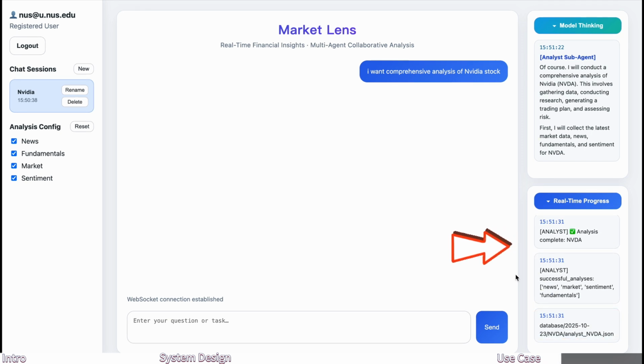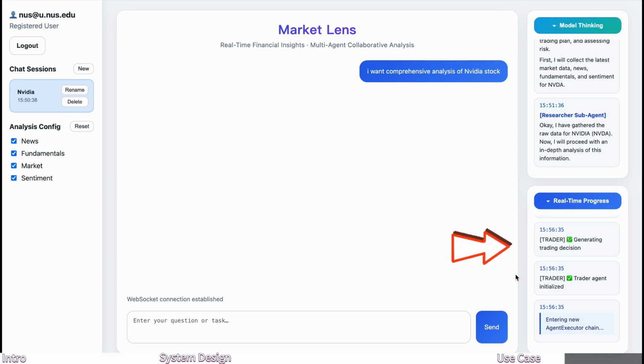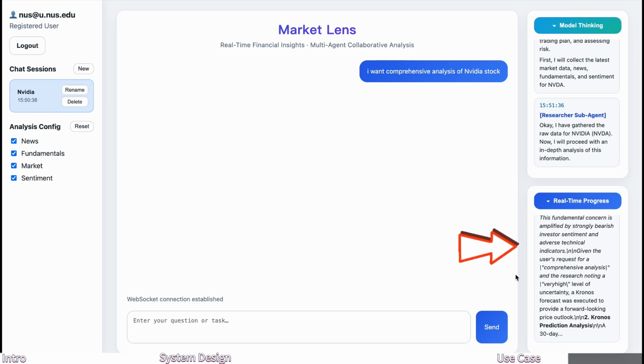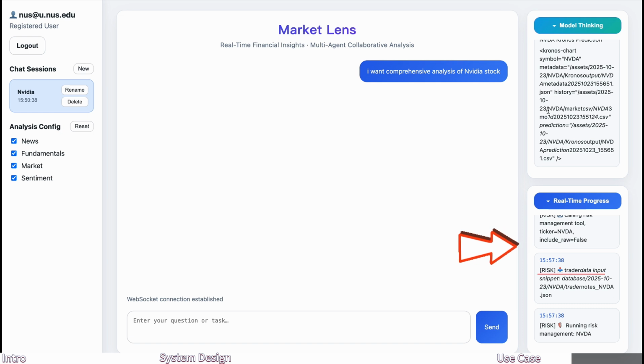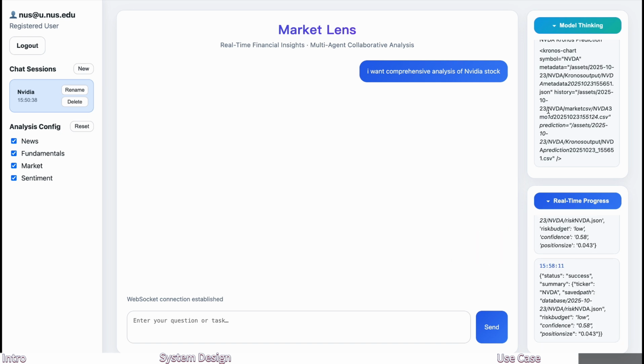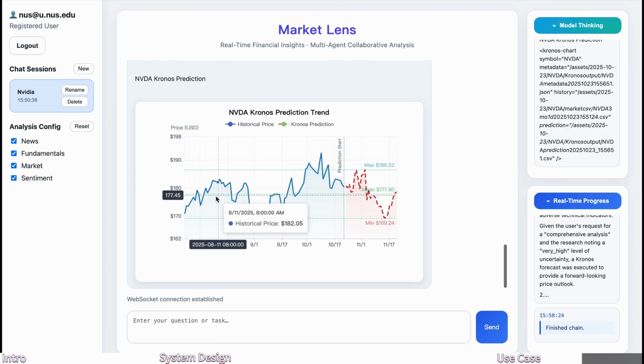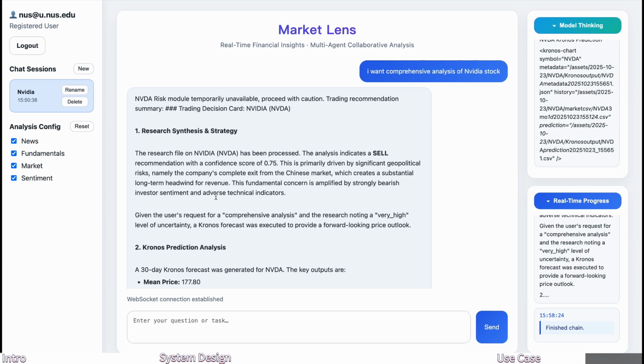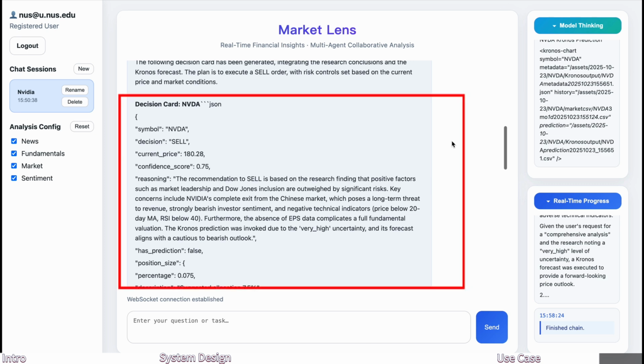The researcher then conducts 3 rounds of debate, followed by the trader running the Chronos model. Finally, the risk management module evaluates the proposal and produces a risk report. The manager agent gathers everything and displays the result in the center panel. For NVDA on October 23, 2025, the researcher's recommendation is sell, and the trader generates a detailed decision card.